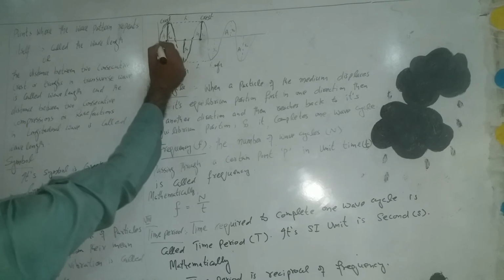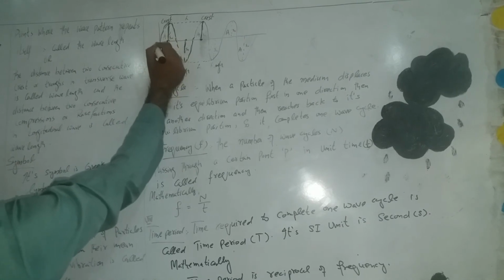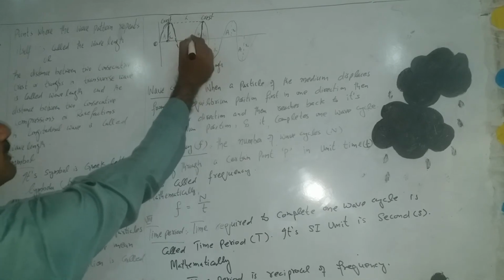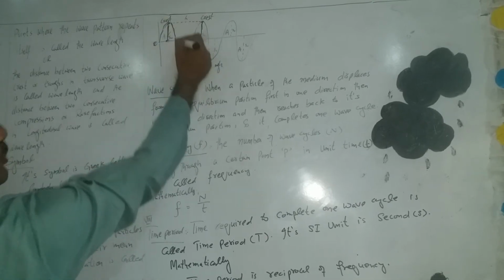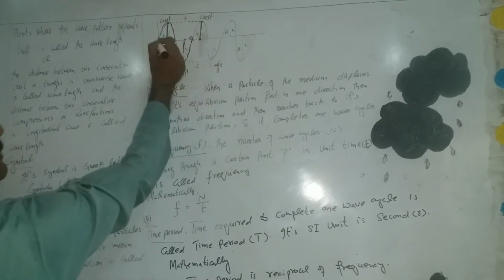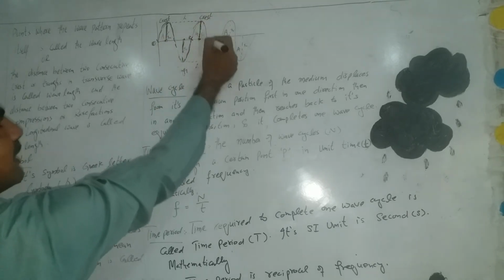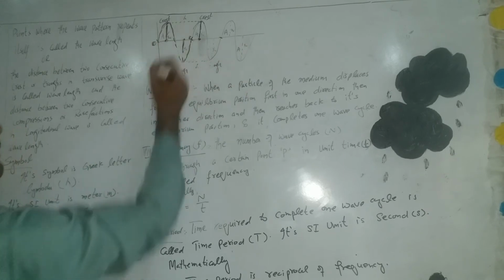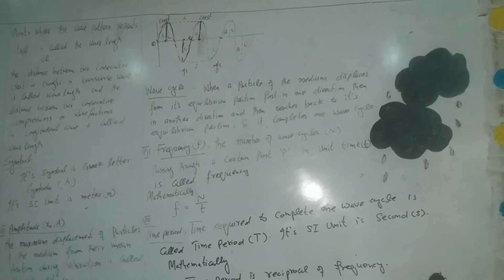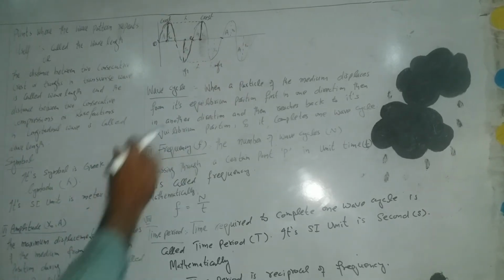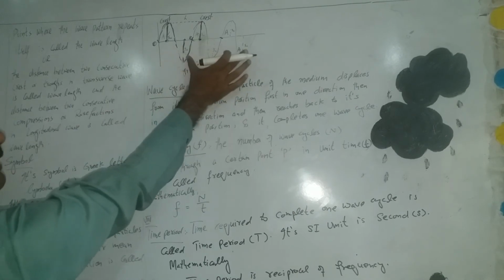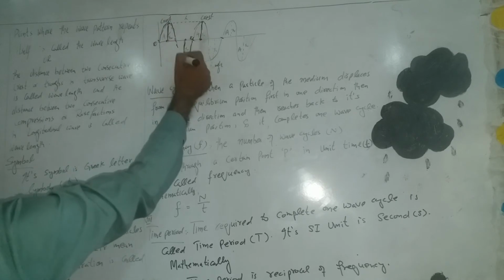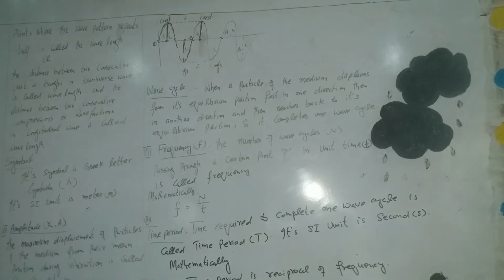If I represent it by point O and this one by B, then this portion OB represents one wave cycle. Now if this one is another wave cycle, so it forms a wave train. When a number of wave cycles are after each other, then it is said to be a wave train. So this whole diagram represents a wave train, while the diagram from O to B represents a single wave cycle.